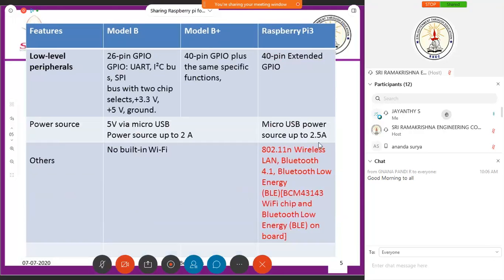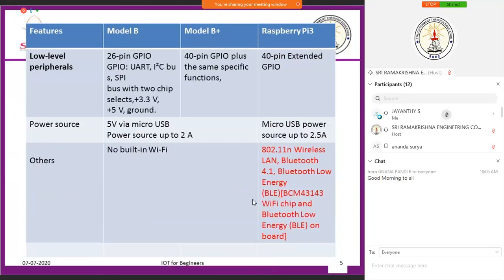And you see here the greatest advantage of this, not only the processing speed, you have an inbuilt BLE module and a wireless LAN. So you need not connect an external wireless chip. A Wi-Fi chip or a BLE chip is not needed.